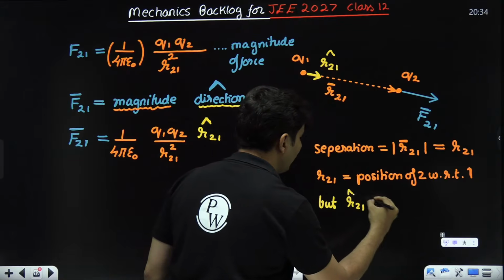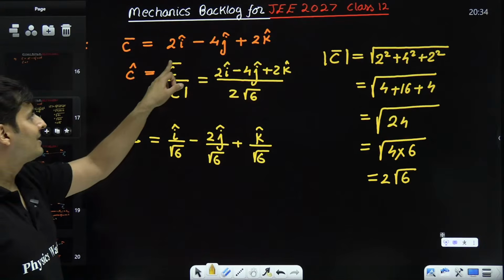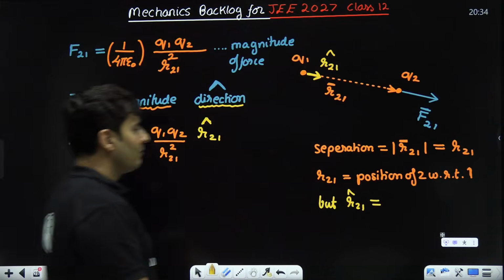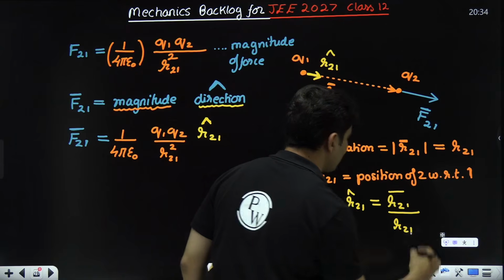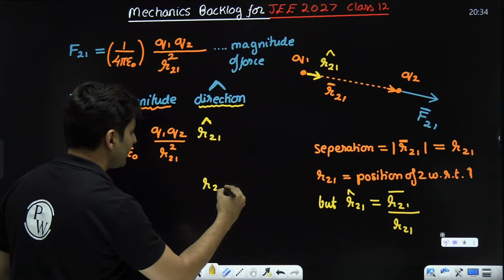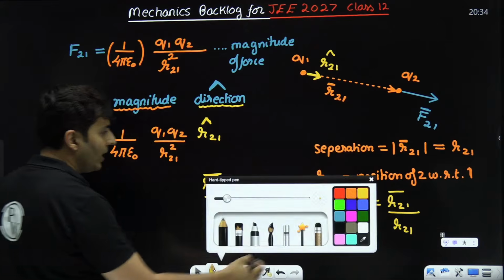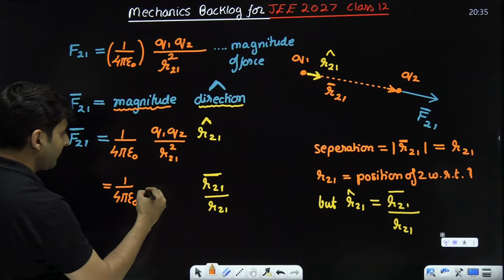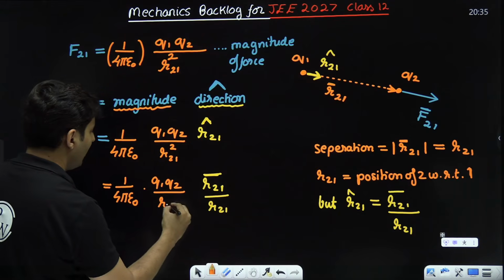But we already know that whenever we write a unit vector, we can write it as the original vector divided by its magnitude. So we can write r21 cap as r21 bar divided by its magnitude, which is just r21. Then I will have 1 by 4 pi epsilon naught, charge 1, charge 2, and r21 square.